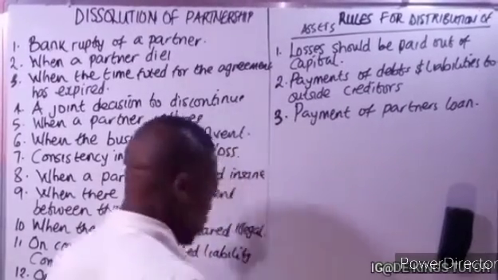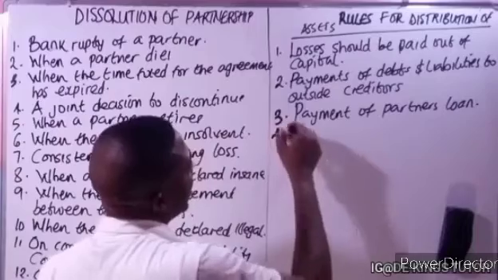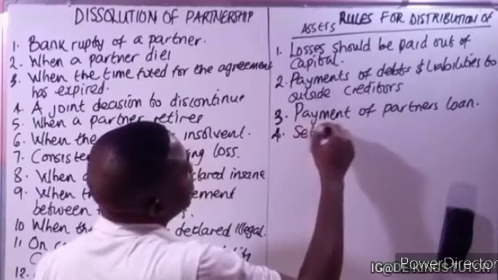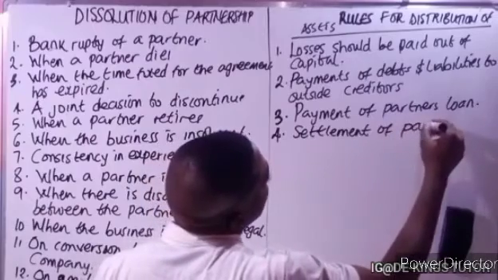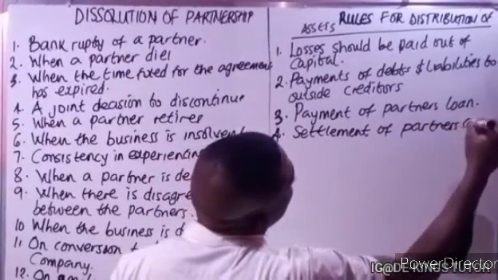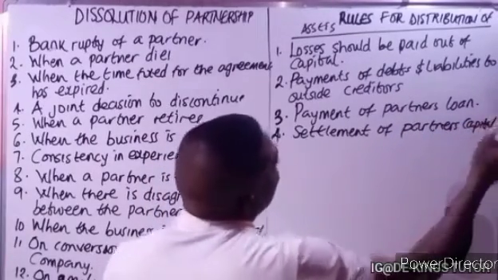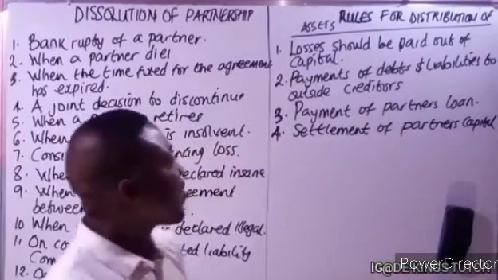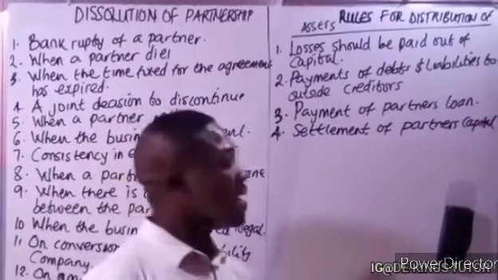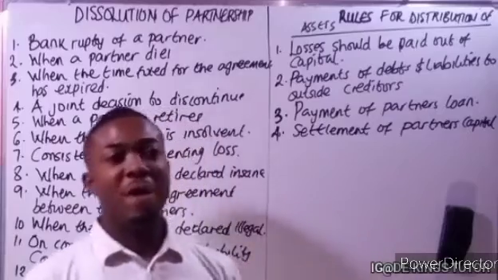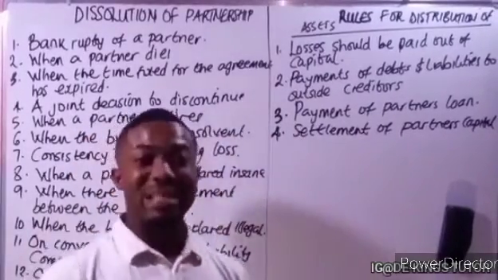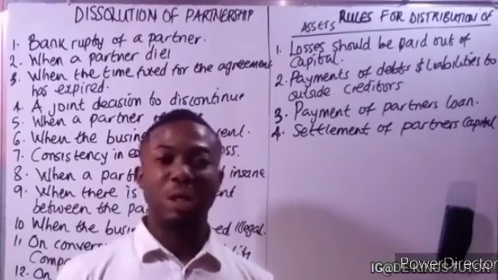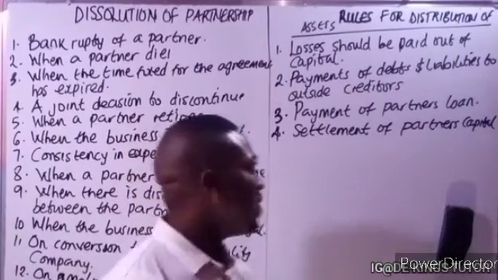So the fourth one is settlement of partners' capital. If after they have settled all this they still have cash, they will now have to settle the partners' capital. Pay back the partners' capital, the money they used in investing in that business. You have to give it back to them. So that is the fourth one.